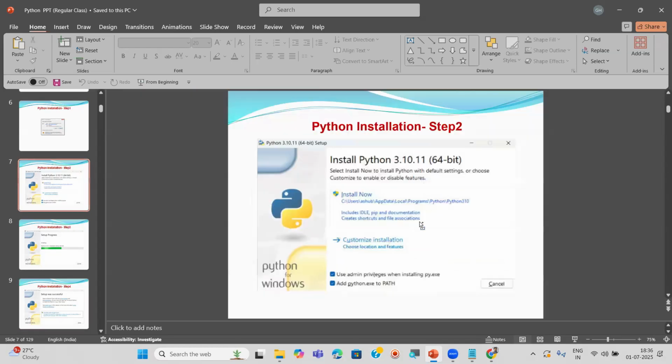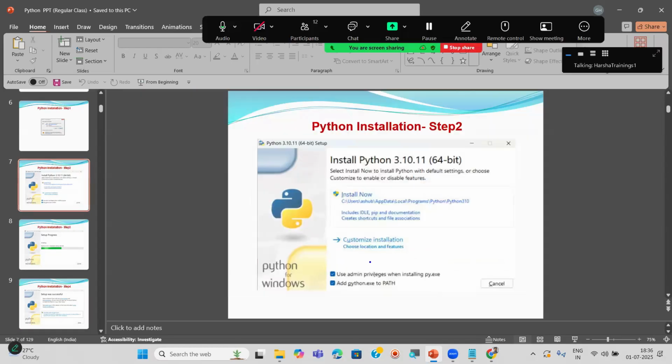Here, as I said, there are two options for you. They will not ask in the interview, but just for your skills purpose, as a programmer, you should know this. Otherwise, these are not mandatory to know. If you choose and click on install now, then you can continue. No worries. But let me explain this. So here there are two options. What is the first option here?